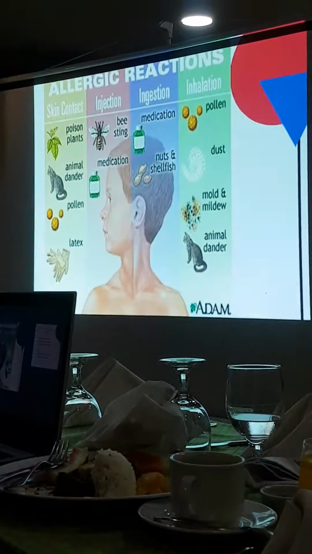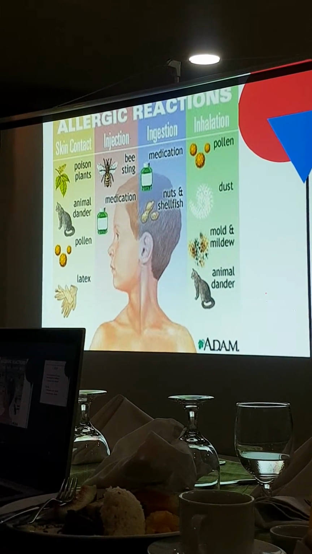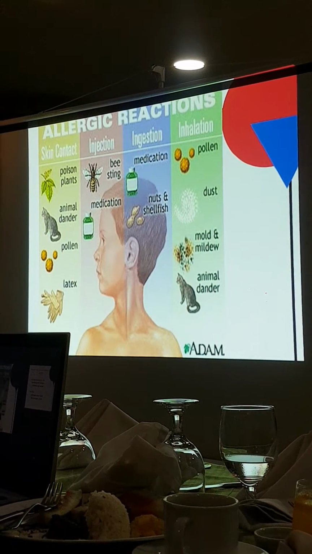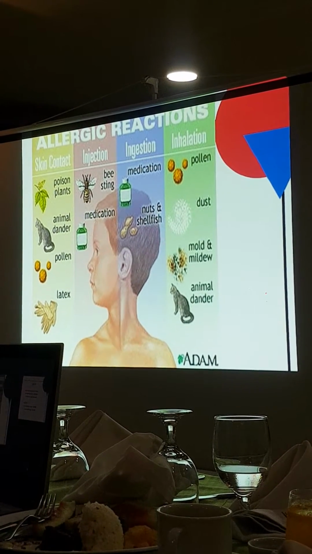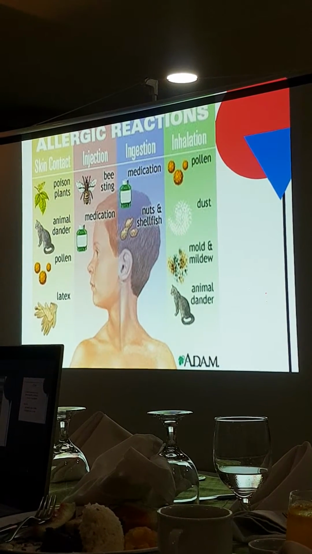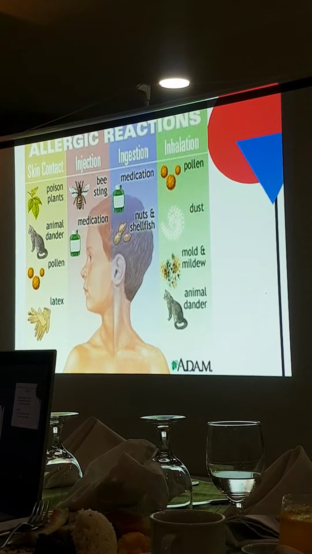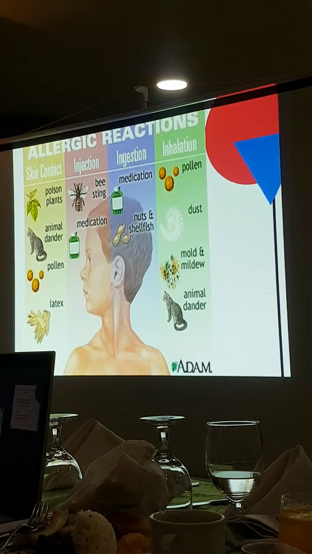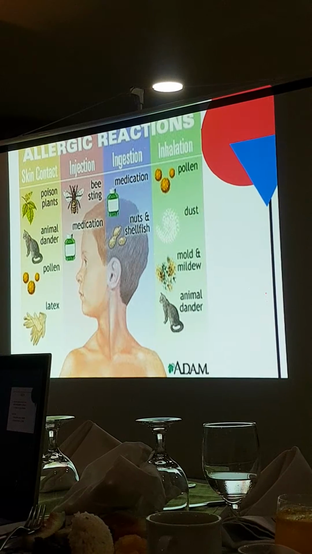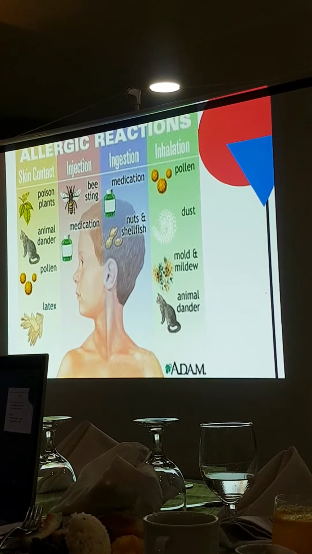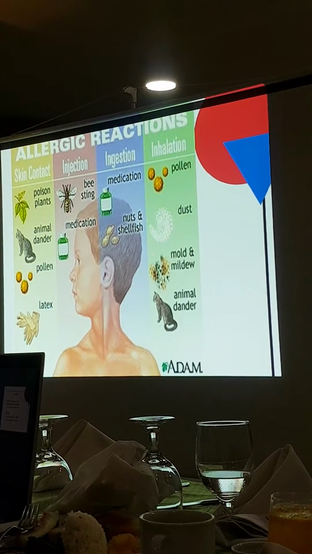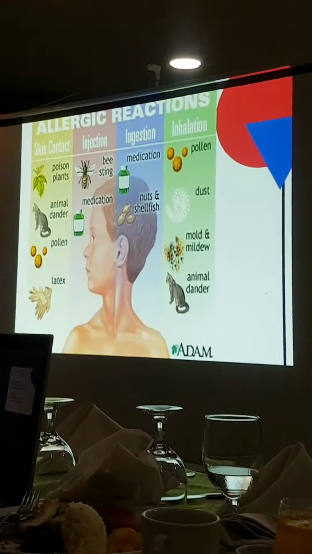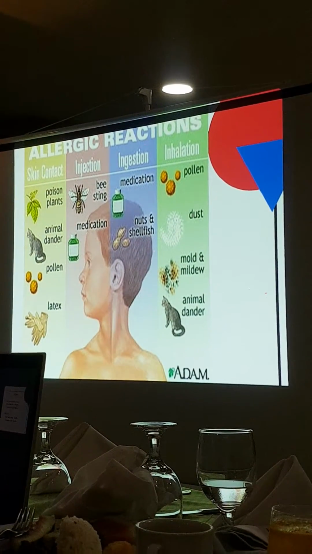And how do we get these allergic reactions? Again, we saw earlier the different allergens. So how does the allergy happen? It could be first due to skin contact. For example, plants or pollens, animal hair or dander, and latex, through direct contact with the skin. We can also get it through injection. An example would be a bee sting or insect venom. That could cause an allergy. Also, medications or drugs that are injected, like intravenous drugs. It could also happen through ingestion, medications and again, food.